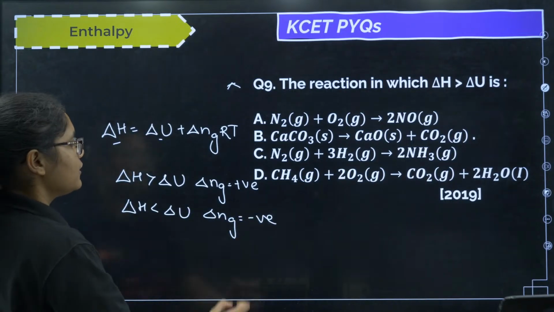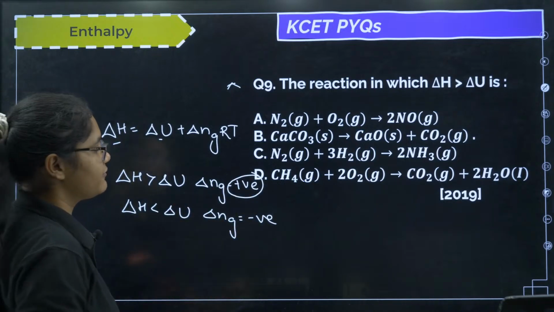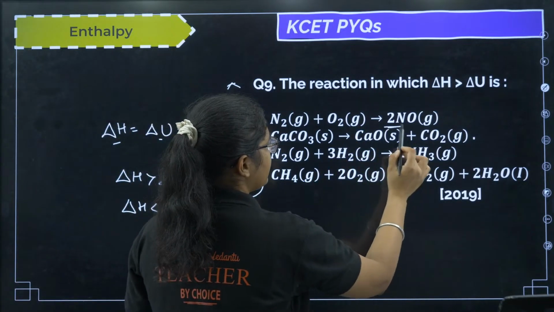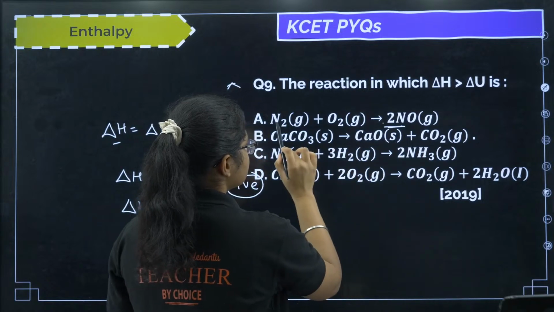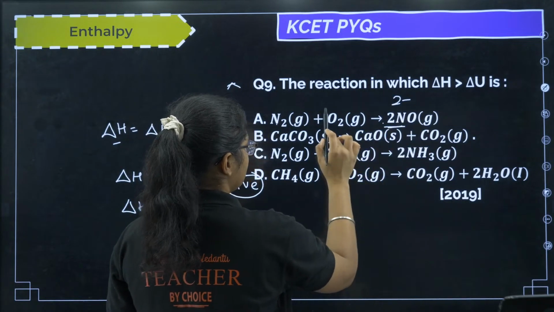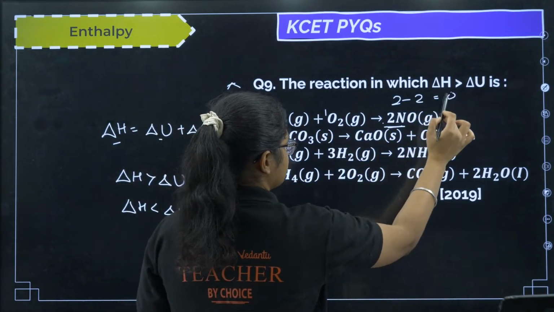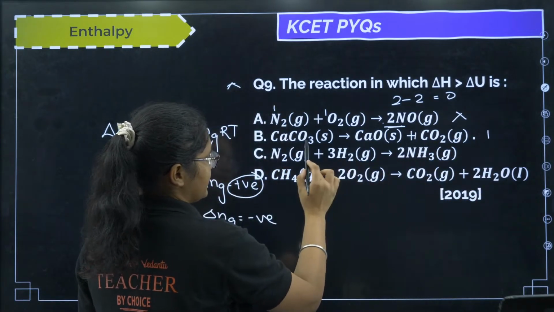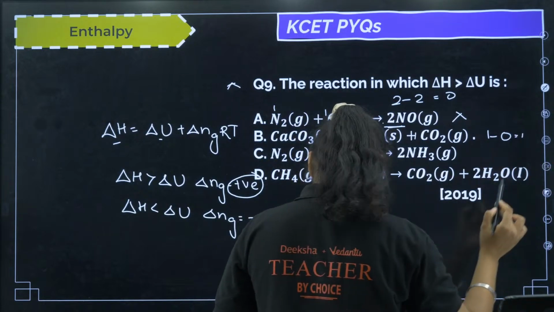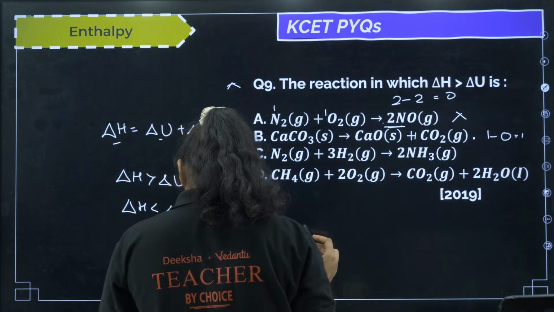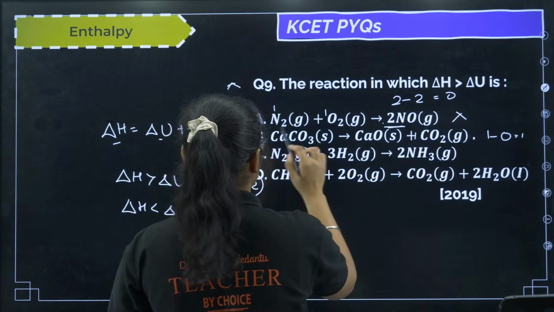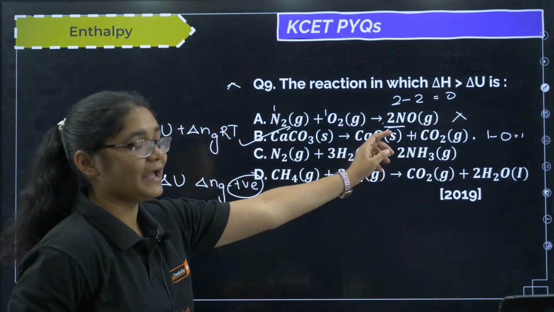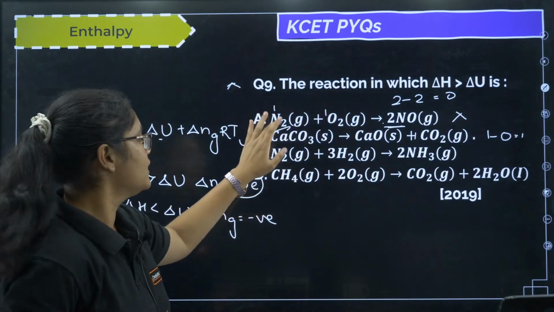Clear? So I want positive delta Ng. In option 1, delta Ng is 2 minus 1 plus 1, that is 0, so this is not the option. Here I can have 1, and this side it is 0, so here it is 1. That gives me option B, where delta Ng is positive.